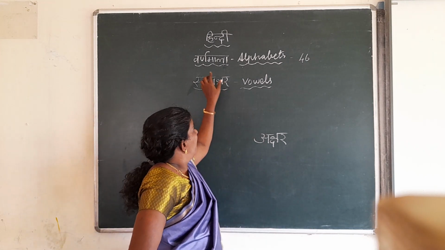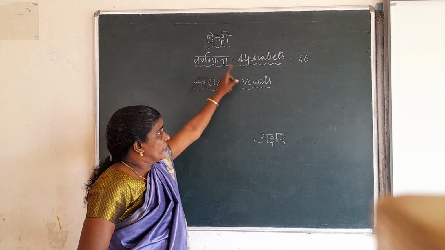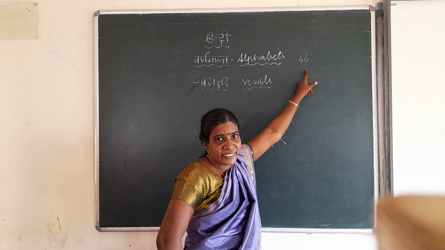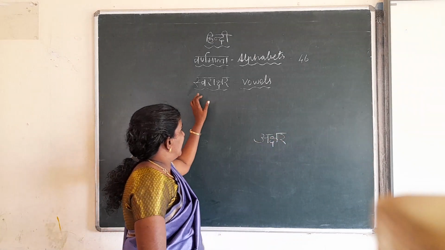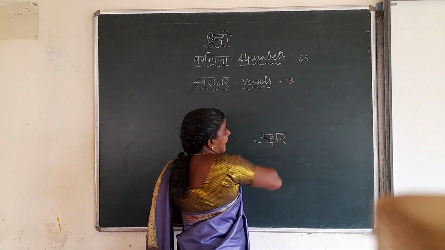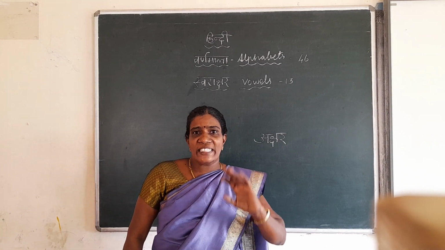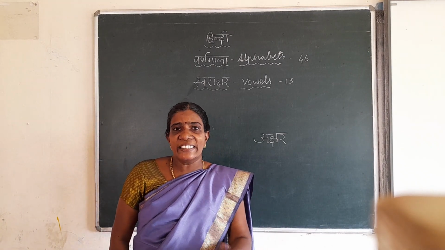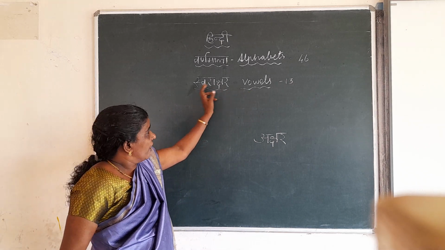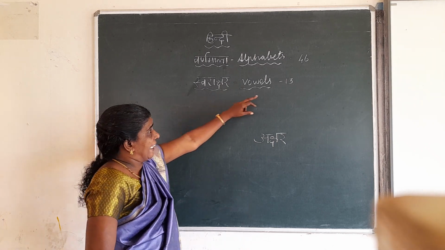Now listen. वर्णमाला. What's the meaning of वर्णमाला? Alphabets. हिंदी में कुल 46 वर्ण हैं. There are 46 letters in Hindi. What are they? स्वराक्षर 13 हैं और व्यंजनाक्षर 33 हैं. स्वराक्षर means vowels. First I am going to give vowels. Okay? हिंदी में स्वराक्षर 13 हैं.